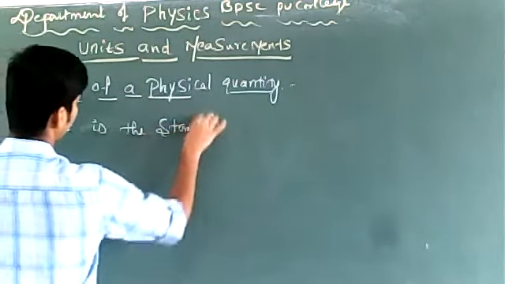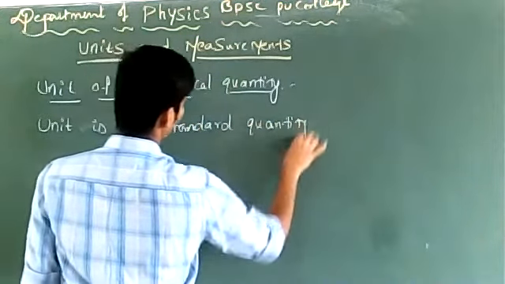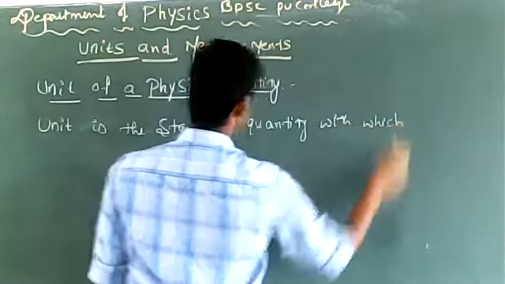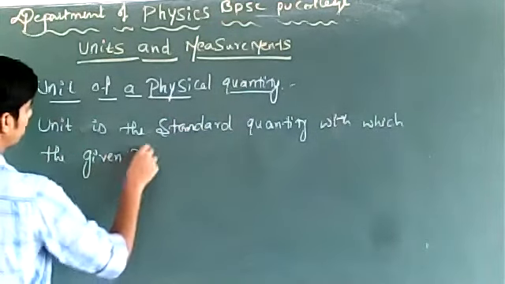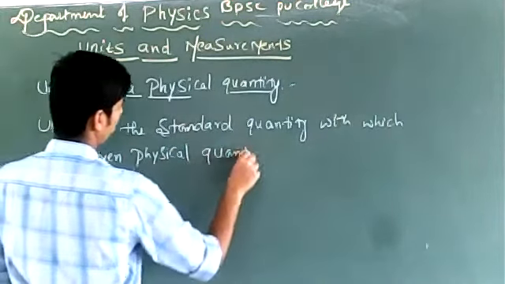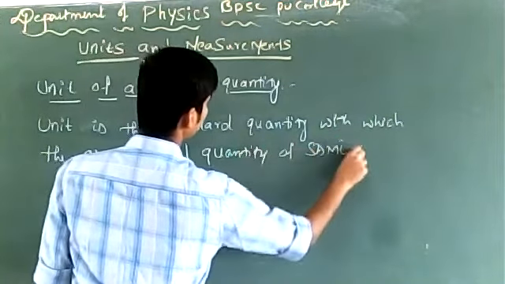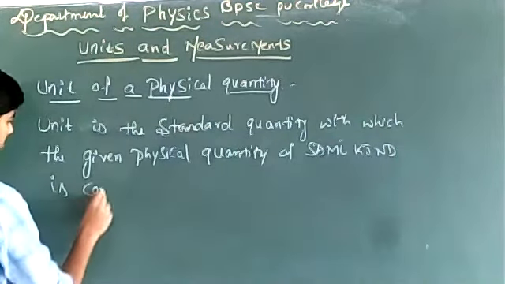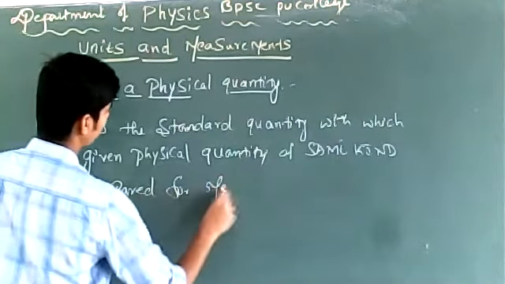Unit is the standard quantity with which the given physical quantity of same kind is compared for measuring it.